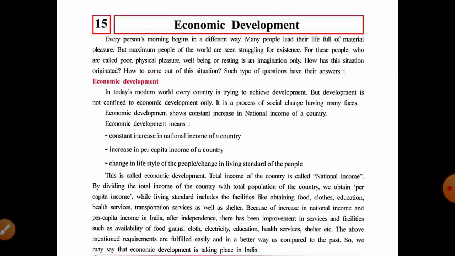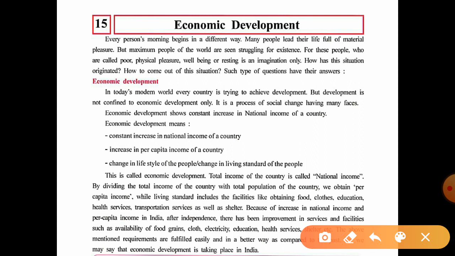Economic development means, here three points are given, remember them. What is economic development? First, a constant increase in the national income of a country, continuously increasing.